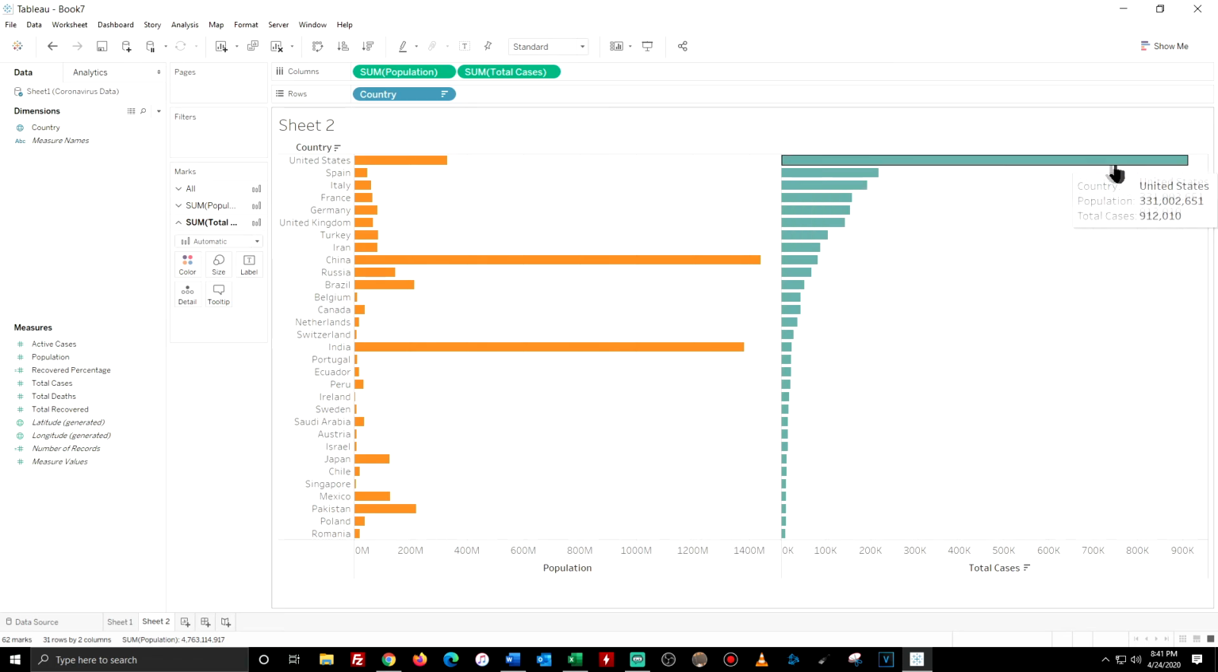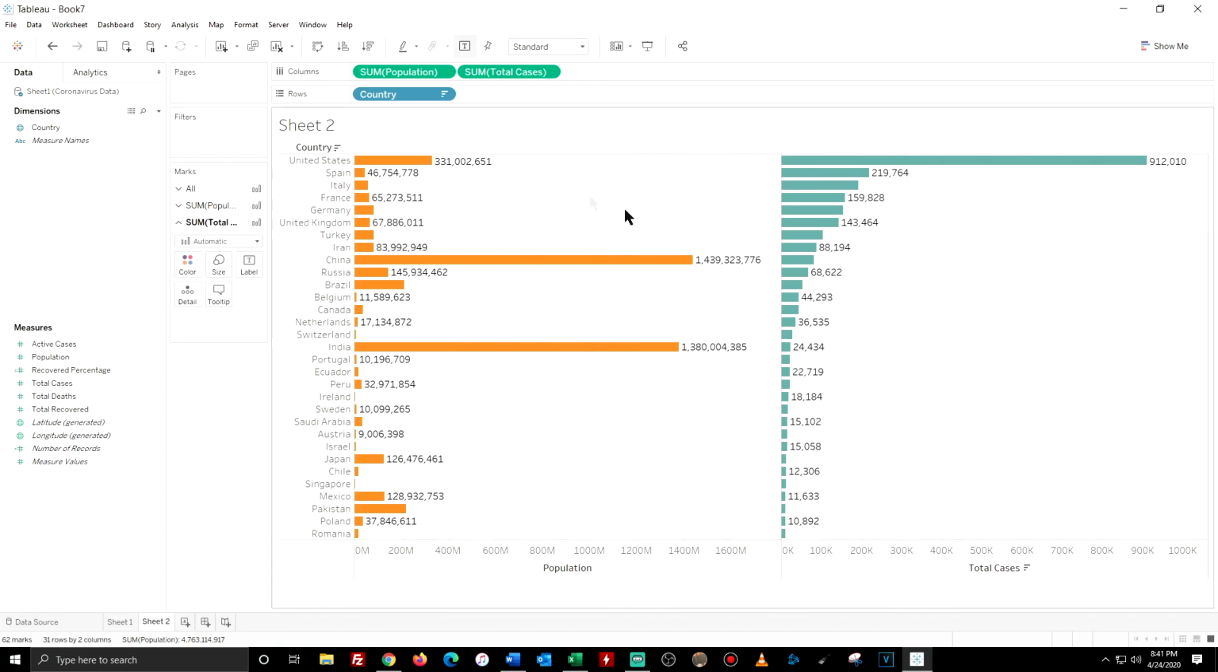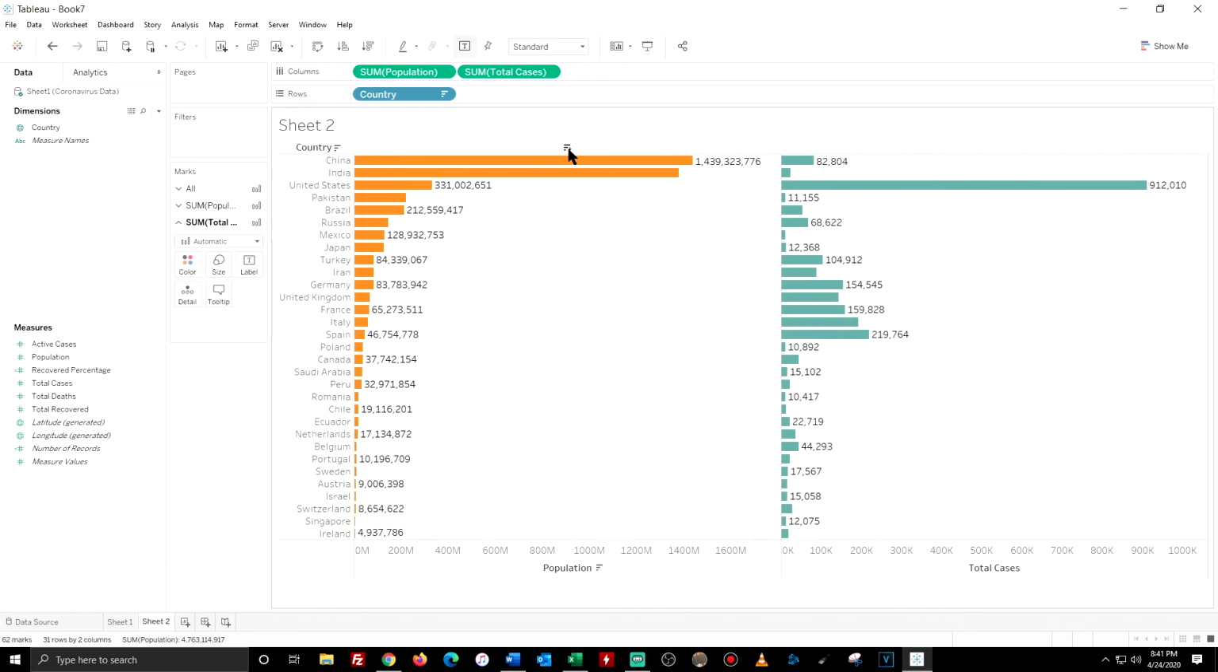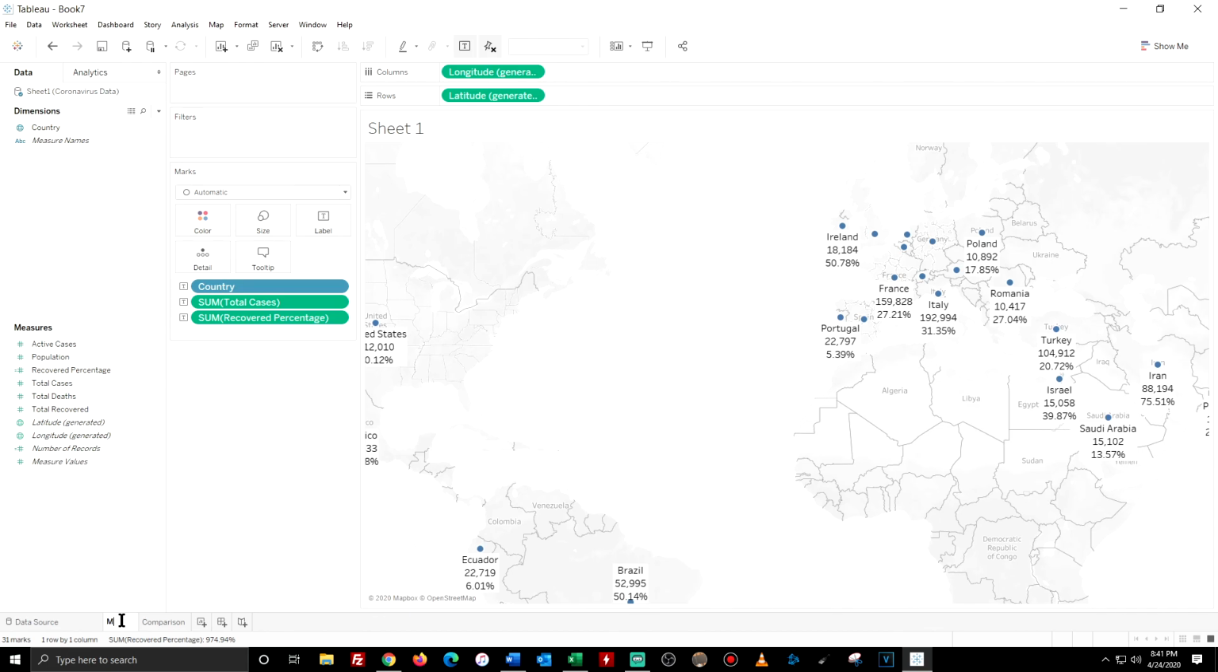So from this chart, it tells us that it's not only by population. Let me click up here so we can see numbers. But yes, population has a small impact on the spread of the coronavirus. So down here, I'll name this comparison. And then the first sheet I made, I'll name as map.